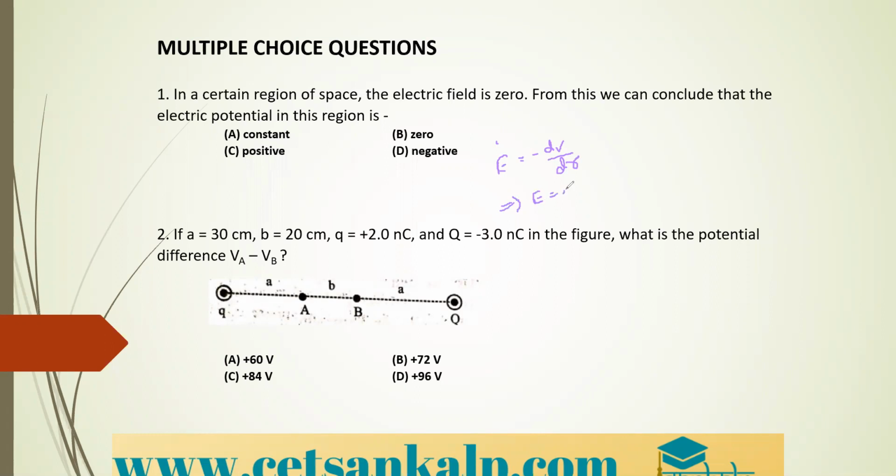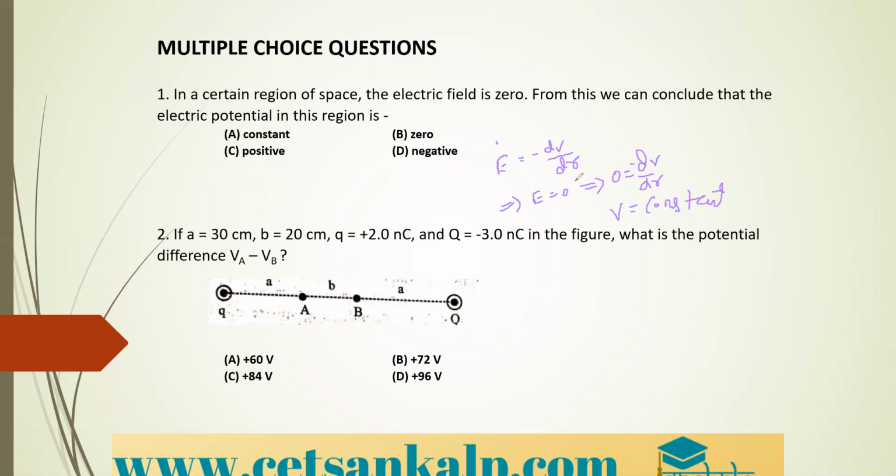So when this is 0, it means that 0 is equal to minus dV by dr. So dV by dr will be 0 when the potential is constant, since its differentiation is 0, right? Therefore, option A is the correct option. I hope you understood this. Here, when the potential is constant, the electric field will be 0.